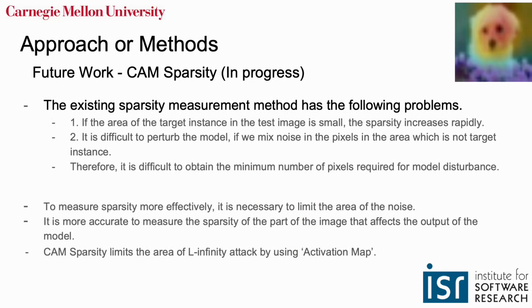The following is the part about the CAM sparsity metric that is currently being added. We discovered the following problems. It was difficult to obtain the minimum number of pixels required for model disturbance. In order to measure sparsity more effectively, it is necessary to limit the area of the noise. It is more accurate to measure the sparsity of the image, specifically for the part which dominantly affects the output of the model. In this context, CAM sparsity limits the area of L infinity attack by using activation map.